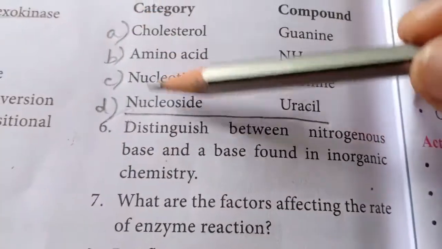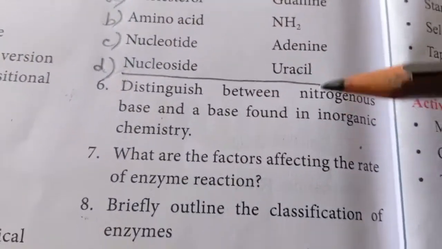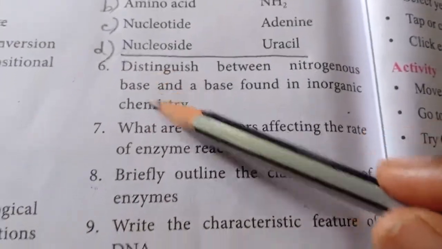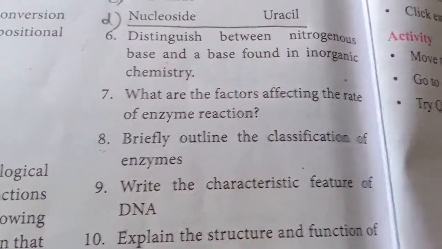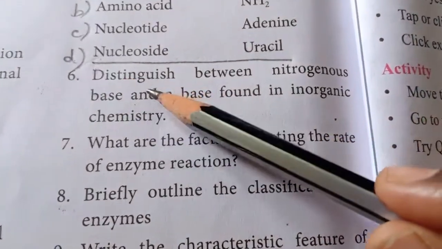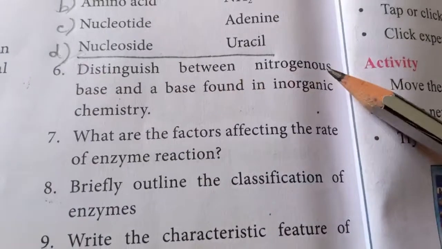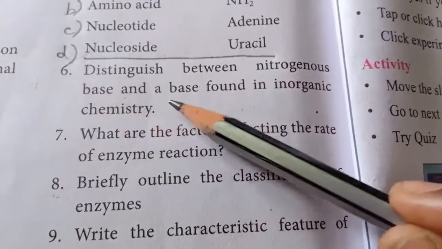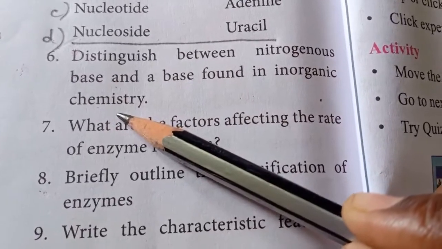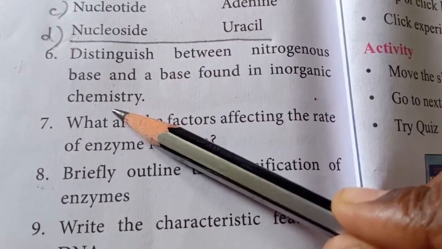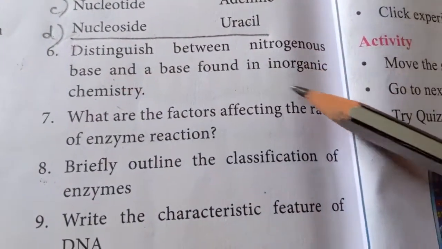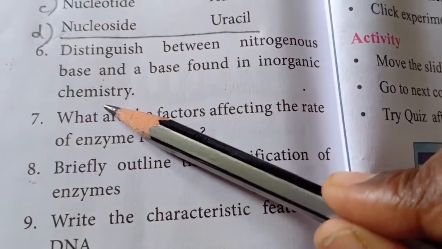So far we have discussed the 1 mark questions. Now let's move to the question answer session. You have got 6 questions. We'll discuss them one by one. Okay, the 6th question is, distinguish between nitrogenous base and the base found in inorganic chemistry. So we are going to differentiate 2 types of bases. One is nitrogenous base. The other one is inorganic bases.